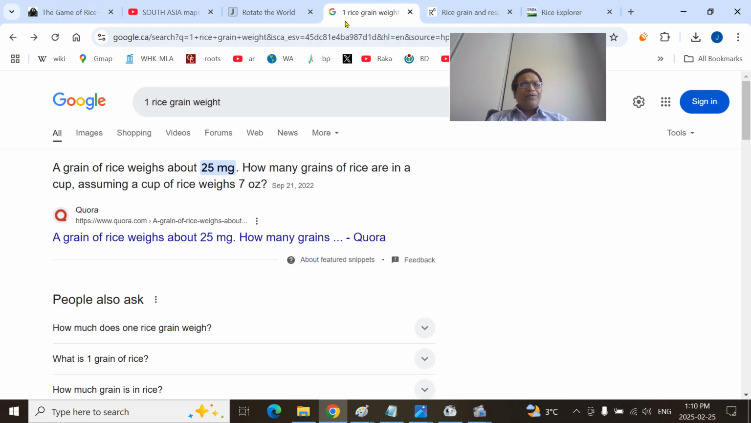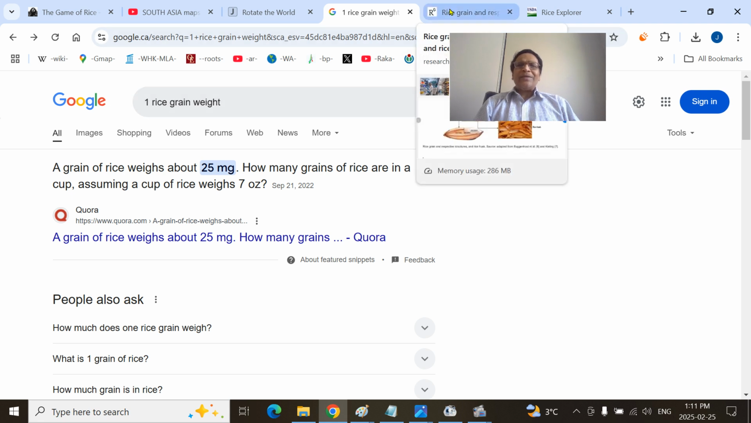So this research shows a grain of rice weighs around 25 milligrams. I have rounded it to 20. I should have taken 25 also. The statistics won't change that much. This is to let you know how we are doing these calculations and derivatives. If you take this figure, you can essentially do the same thing.